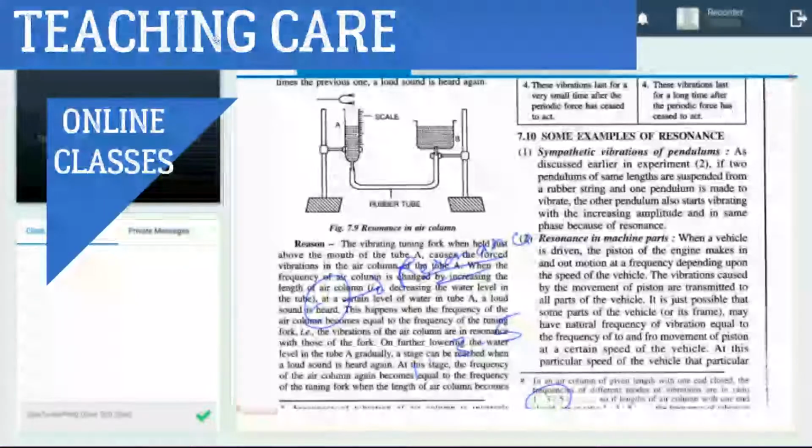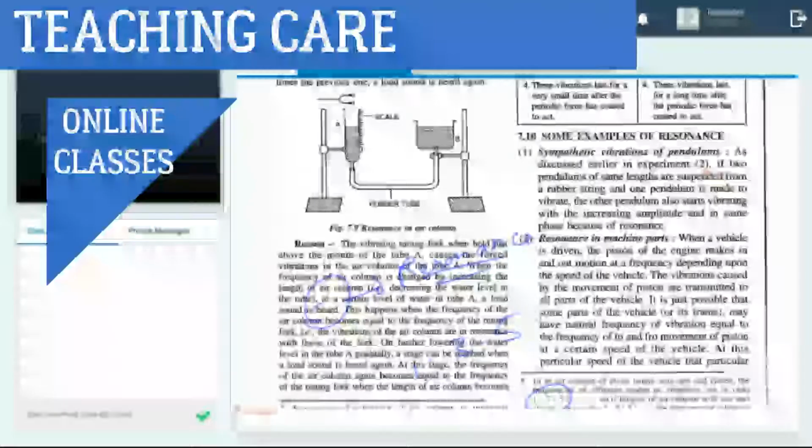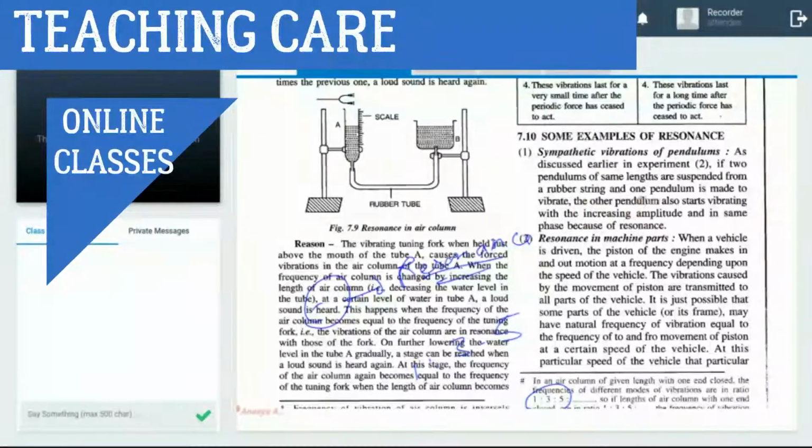Clear? Now, some examples of resonance in your daily life. Sympathetic vibration of pendulums. As discussed earlier in experiment 2, if two pendulums of the same length are suspended and one pendulum is made to vibrate, then the other also starts to vibrate with increasing amplitude. Resonance is achieved in the same phase. Next example, resonance in machine parts.